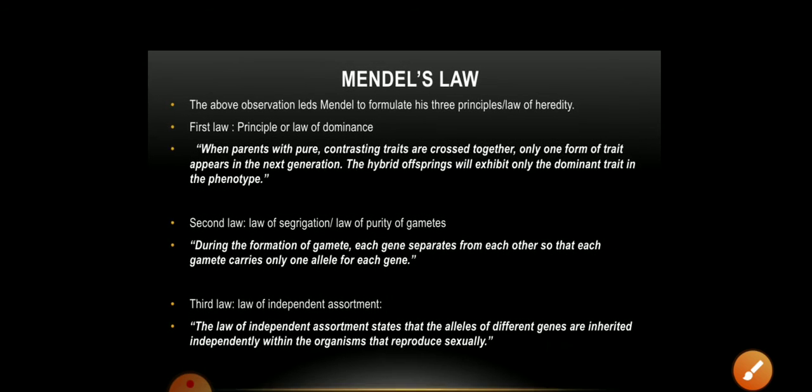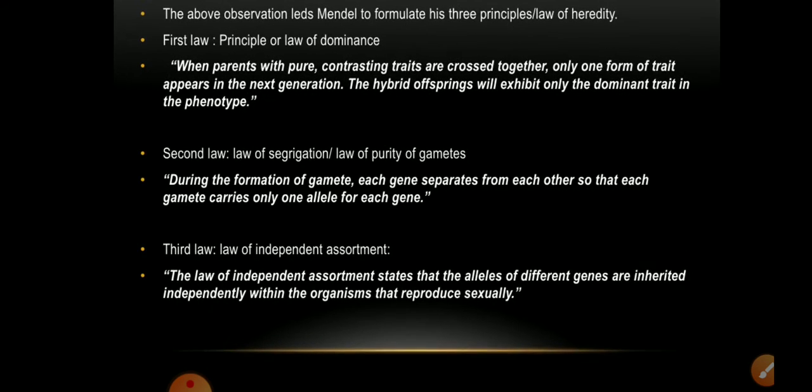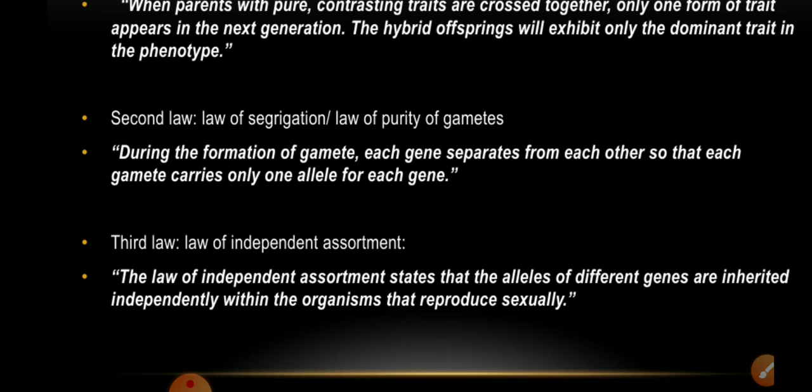Now the third one is derived from the dihybrid cross. This is called the law of independent assortment. This principle states that the unit factor of each character is assorted or distributed into the gametes independently, and gets randomly rearranged in the offspring.